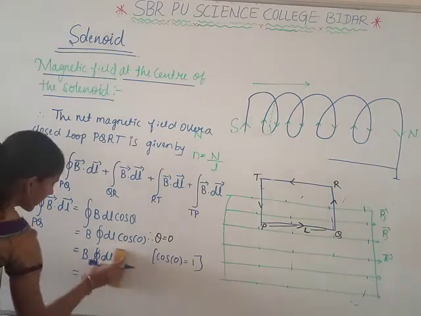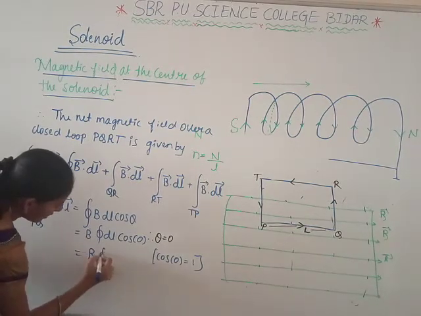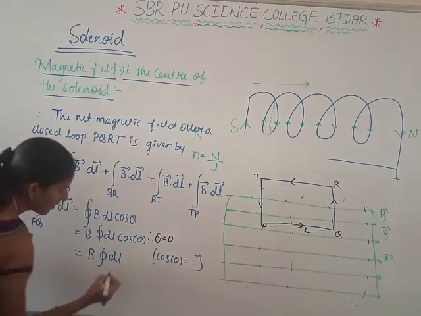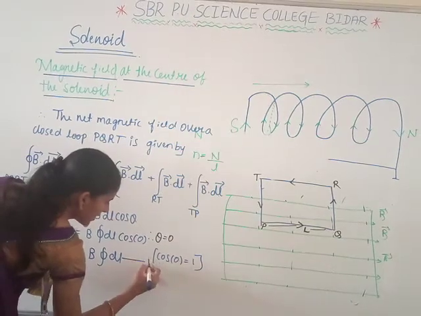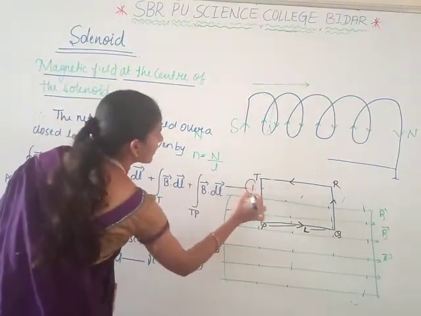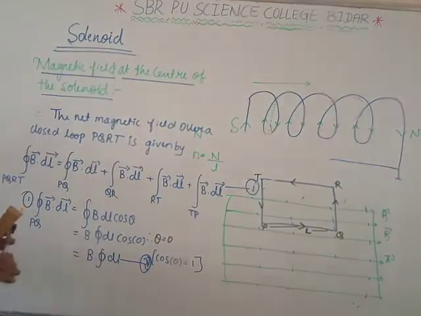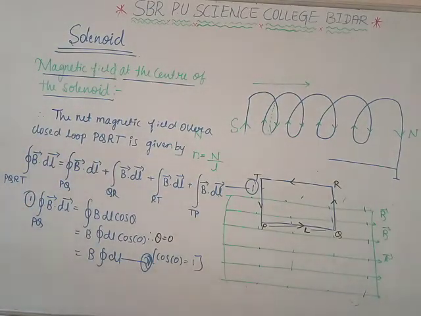Otherwise, you can write it as B into the integral of dl. Consider this as equation 1. Now it is equation 2.